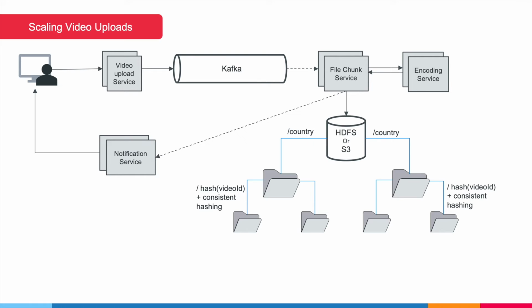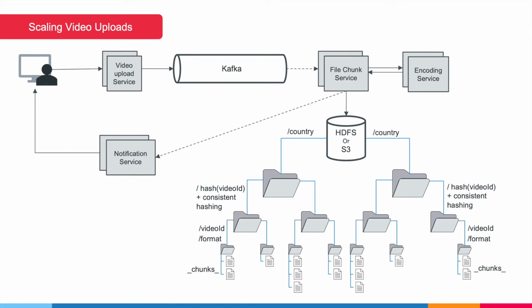Inside these folders, we can partition the video with folder name as its ID itself. Since one video can have multiple formats and resolutions, we can further structure the different chunks based on different formats. After this, we finally store the chunks inside the folder in a sequentially sortable manner.